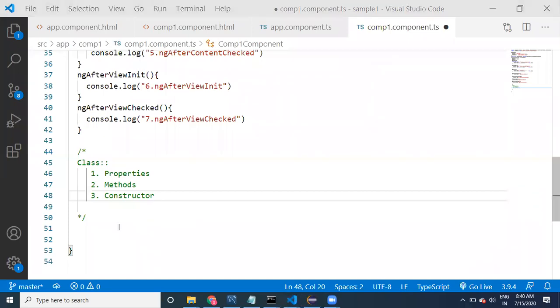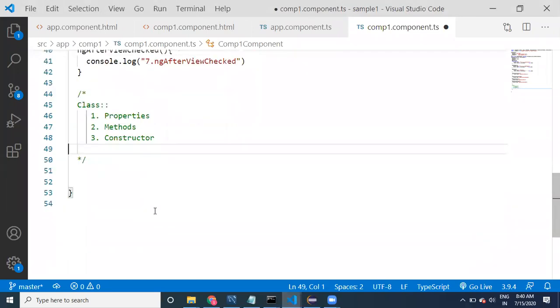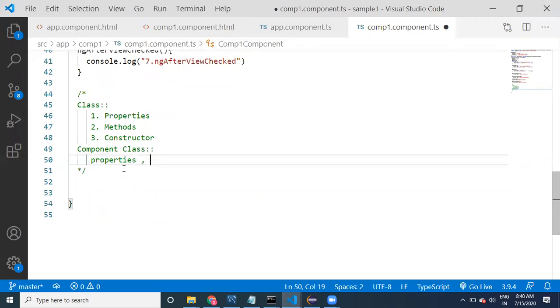Now, if you take a component class, properties means component class properties, which sometimes will be input properties. Right? Input properties. And a component is going to be called by using a selector.